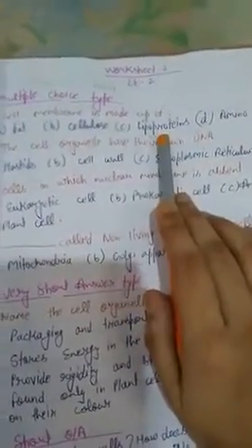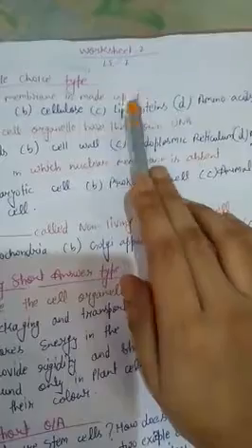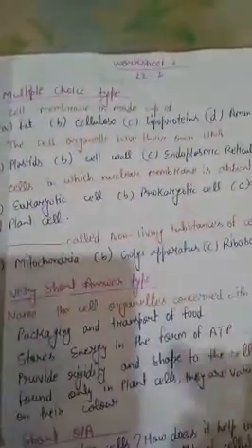Its answer is lipoprotein. Cell membrane is made up of lipoprotein. Kindly listen to all the answers very carefully and match your answers with this video.